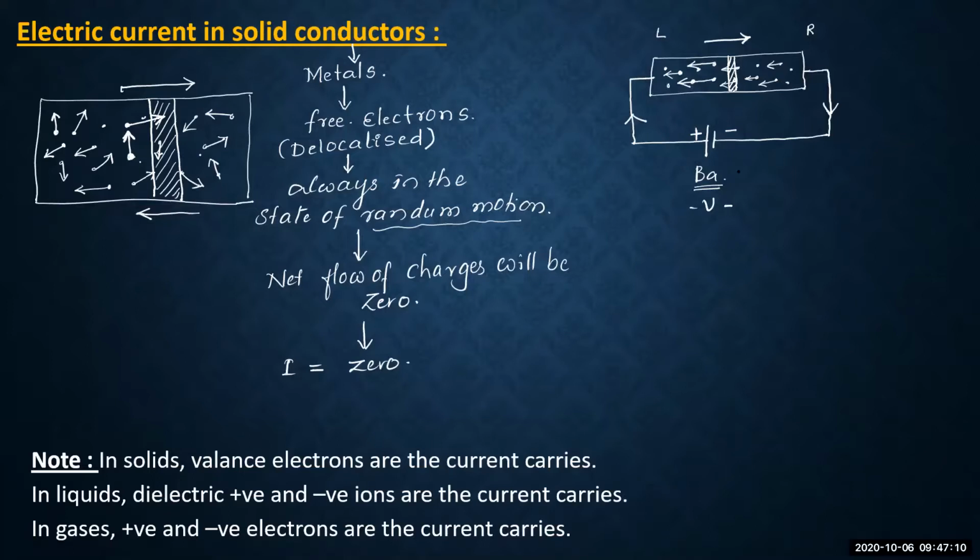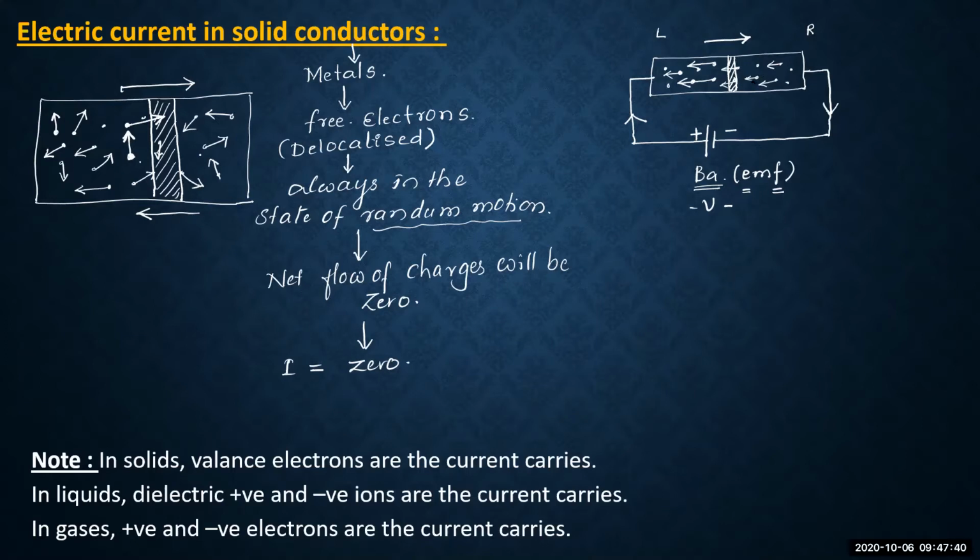See, until and unless one EMF, electromotive force, the force which makes the electrons move, is connected, the electrons will not move in a particular direction, and there is no net flow of charges.